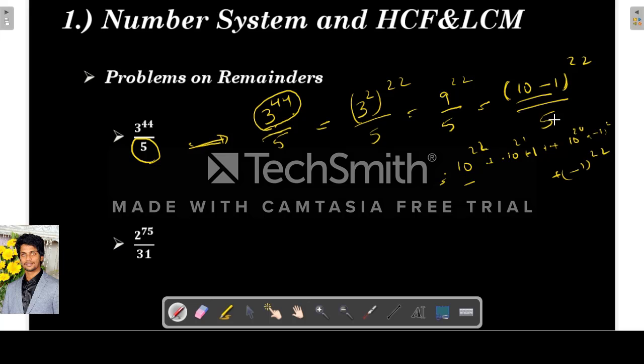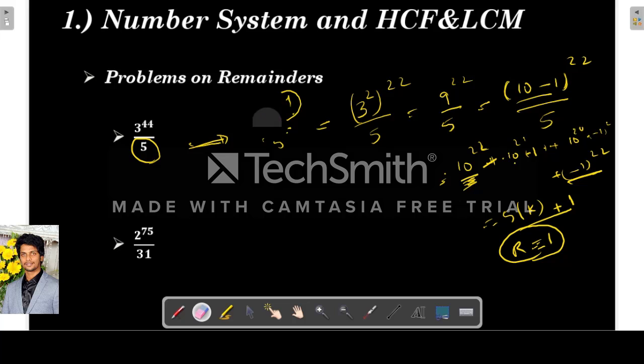If you see here, every term will be divisible by 5 because 10 is involved, except the last term. So what is this last term? Minus 1 whole power 22 is 1. So you can write it as 5 into some k plus 1. So what will be our remainder? It will be 1. So I will explain again in simple terms.